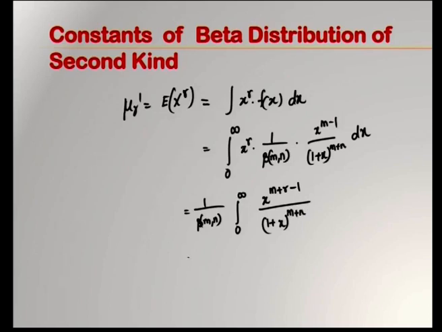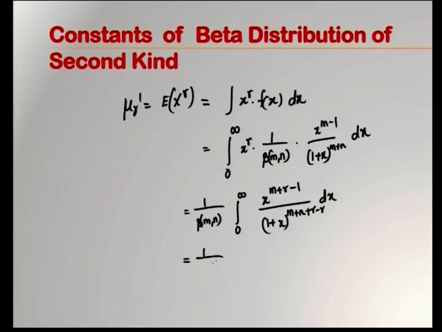So, in the beta integral format, in the place of m you are having m plus r. So, here also it should be in the format of m plus r. So, what I will do here, I will add this r and minus r, it will not affect the power.